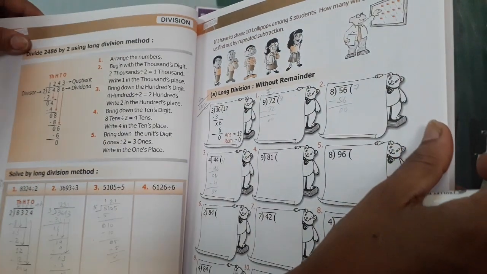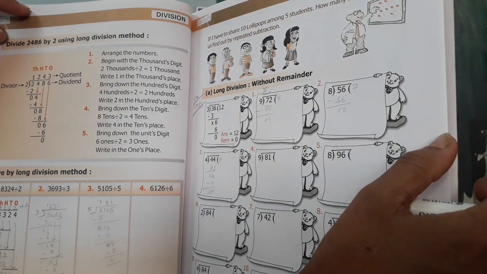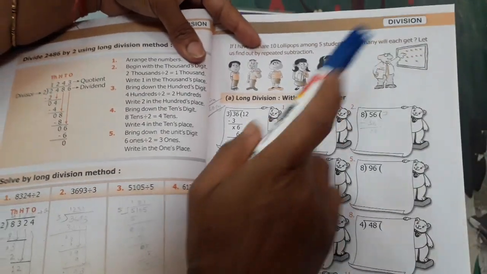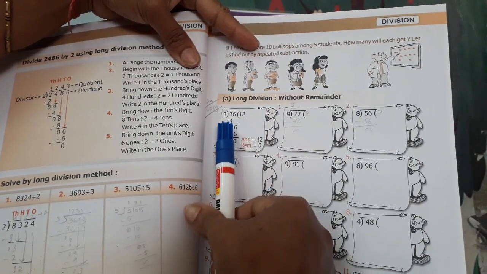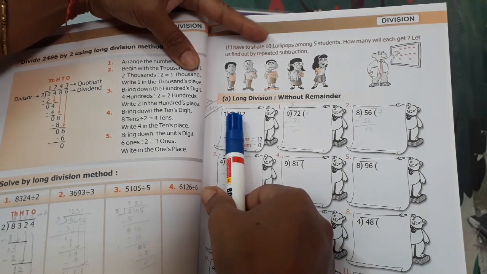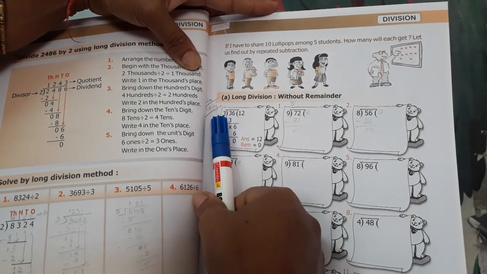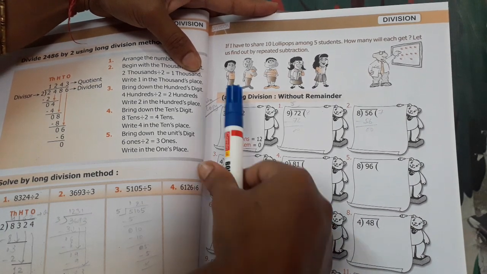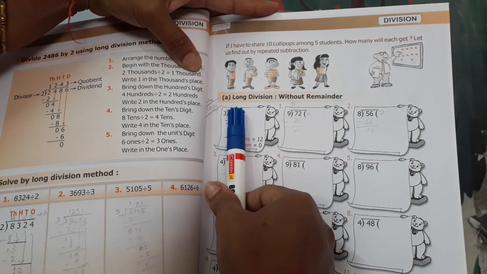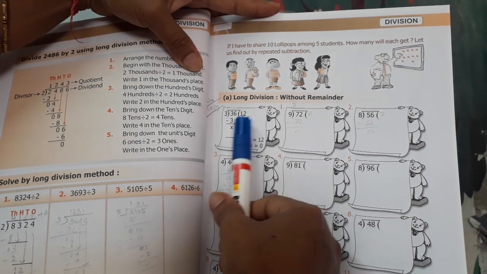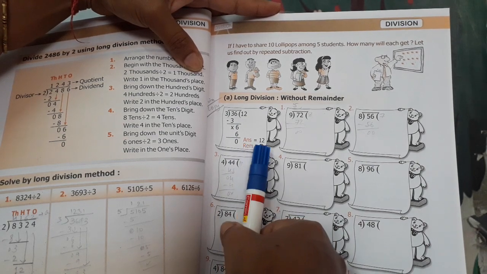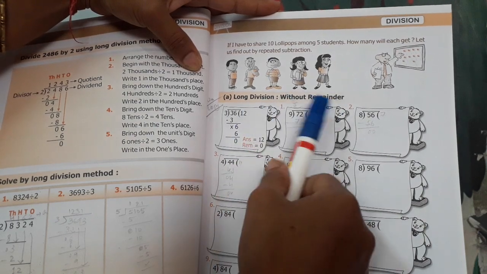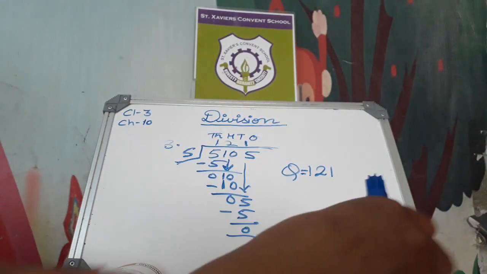Now see the next exercise, long division without remainder. The first one is also done for you. The dividend is 36 and the divisor is 3. 3 ones are 3. Then we write the 6 here. 3 twos are 6. The remainder is 0. The answer will be 12. Now see the next question on the board.